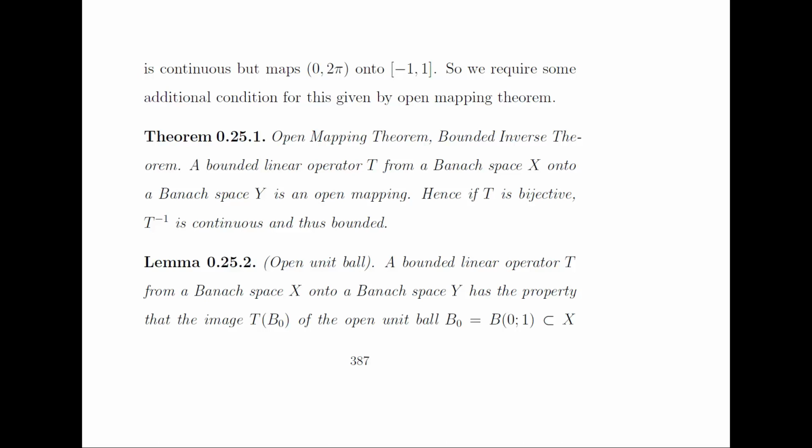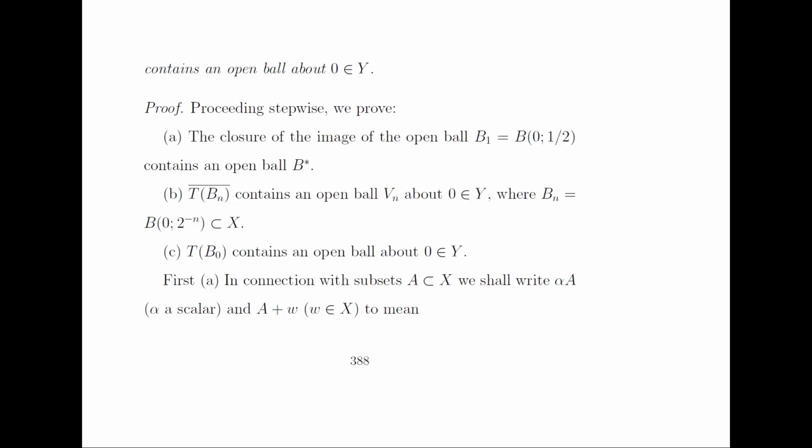To prove this theorem, we need the following lemma. A bounded linear operator T from a Banach space X into a Banach space Y has the property that the image of the open unit ball about 0 of radius 1 contains an open ball about the point 0. To prove this lemma, we need three steps. In the first step, we prove that the closure of the image of the open ball V1 centered at 0 with radius half contains an open ball V star.